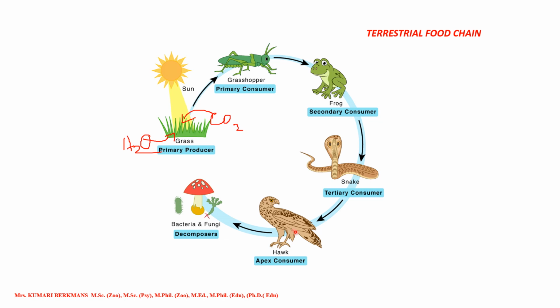So when this animal dies, in the sense it falls on the land. So who lives on that? In the sense, bacteria and fungi. Okay, bacteria and fungi, these are called decomposers. So they decompose this animal, and this animal will mix along with the land. Okay, so the nutrients go into the land. Some amount of nutrients will be taken up by the fungi and bacteria for their growth. The rest will mix with the soil. Okay, now this is the terrestrial food chain.